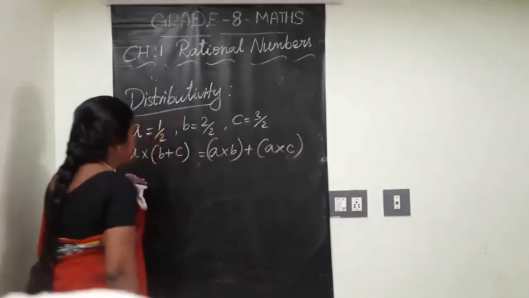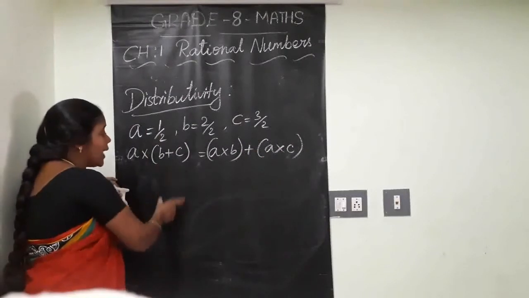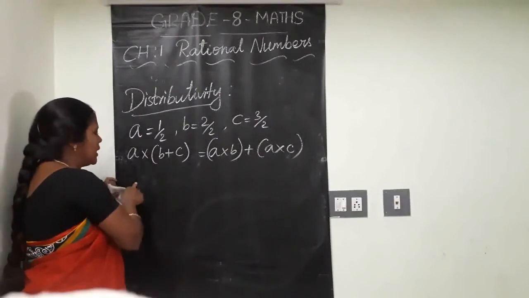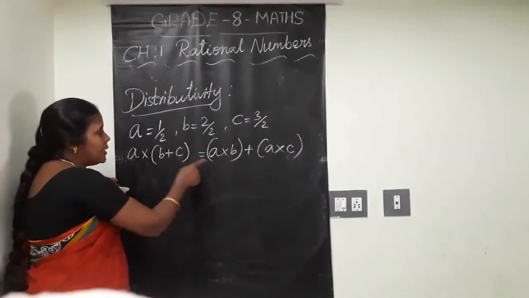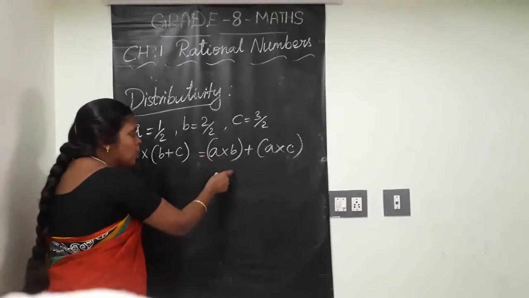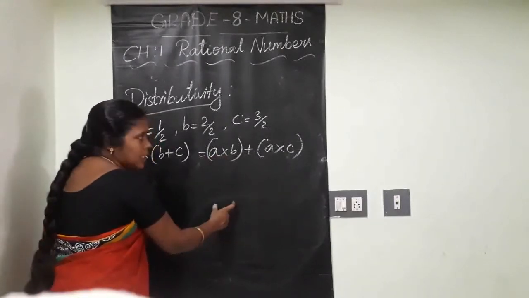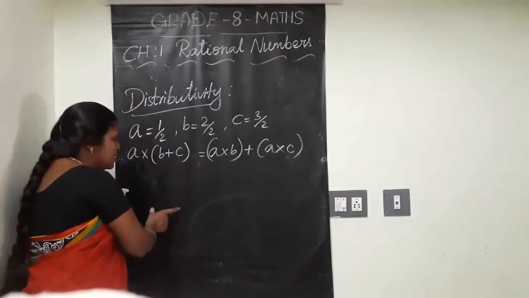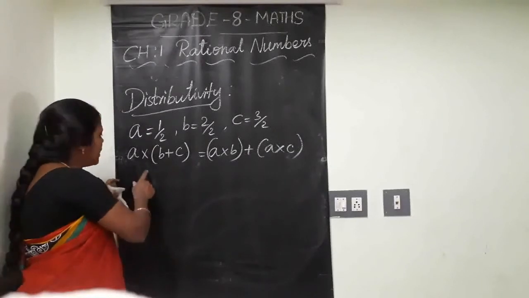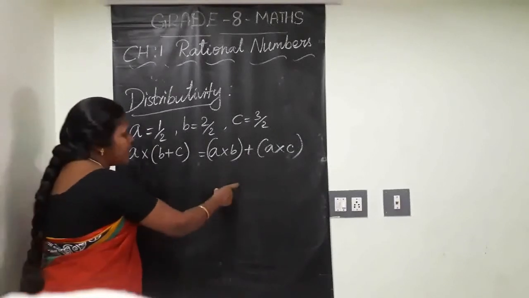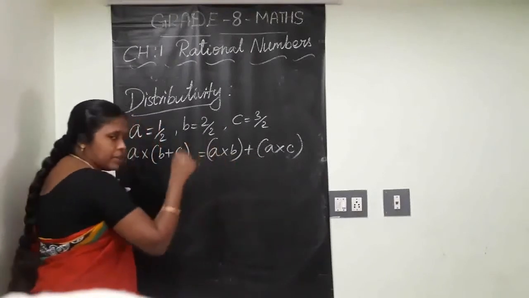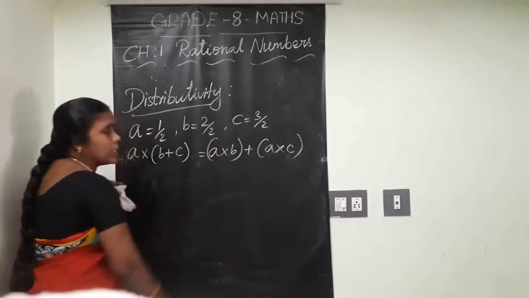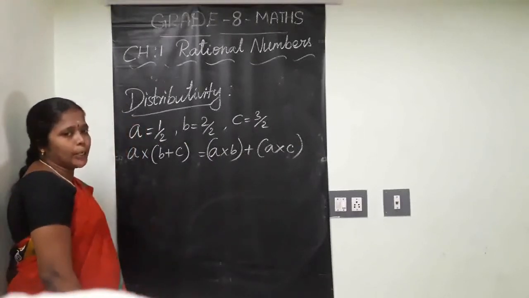What is the meaning of this? On the left hand side, we are going to add the numbers first, and then with the result, we are going to multiply the next number. But on the right hand side, the multiplication works are coming part by part. Then both answers we are going to add secondly. So on the left hand side, the addition work comes first and the multiplication work second. But on the right hand side, the multiplication works come first and the addition work second. Anyhow, the answers will come equally. About this only we are going to see here.